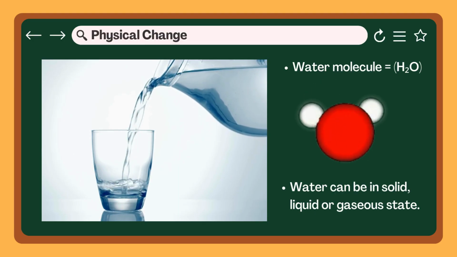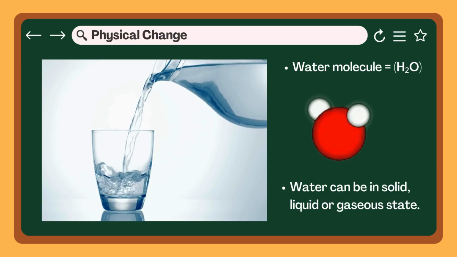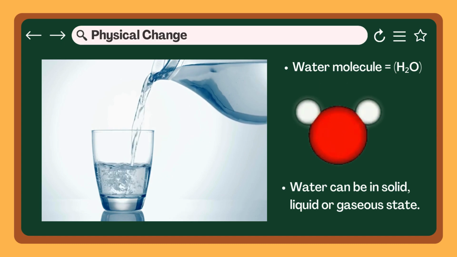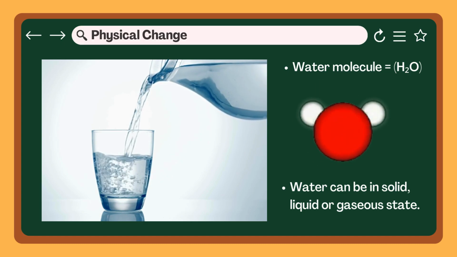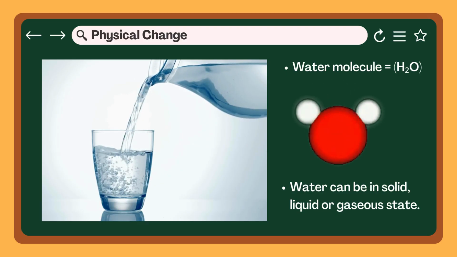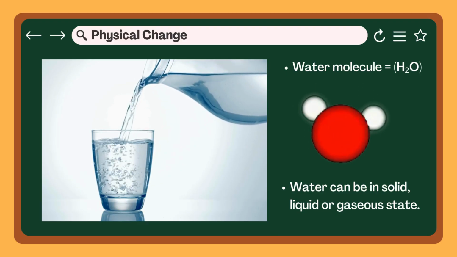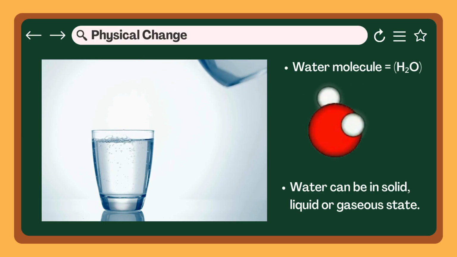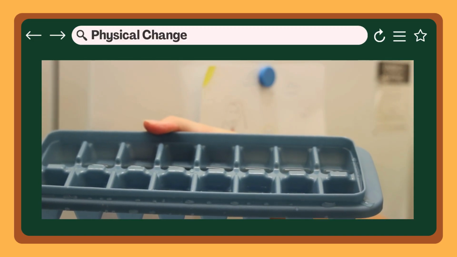Let's have water as our example of physical change. Water molecules are made up of 2 hydrogen atoms and 1 oxygen atom, H2O. Water can exist in 3 states: solid, liquid, and gas. What will happen if you place water inside a freezer? Correct, it will turn into ice.